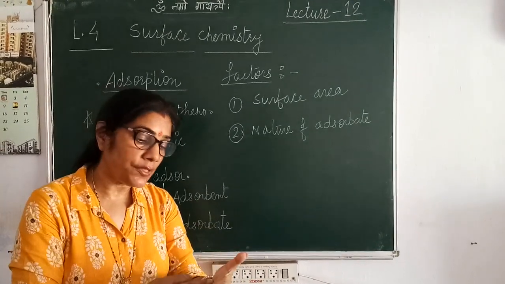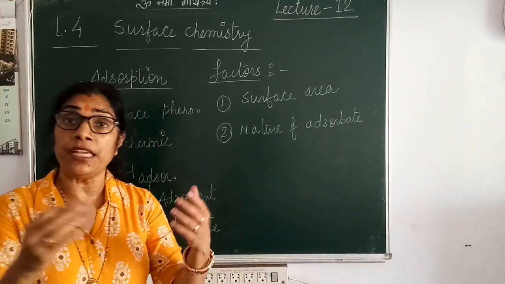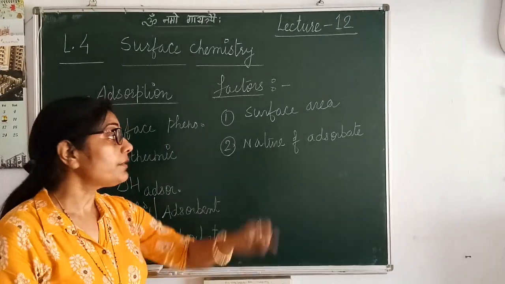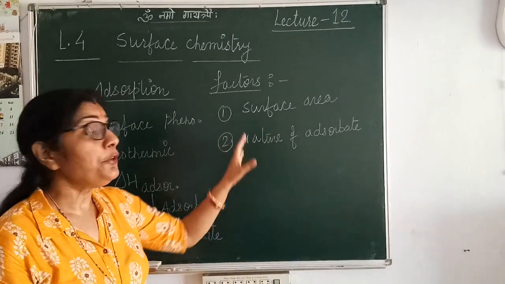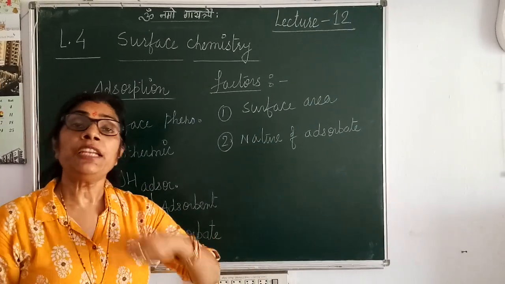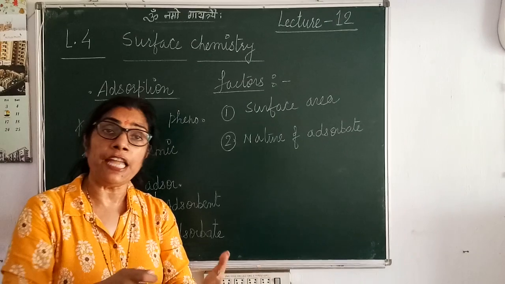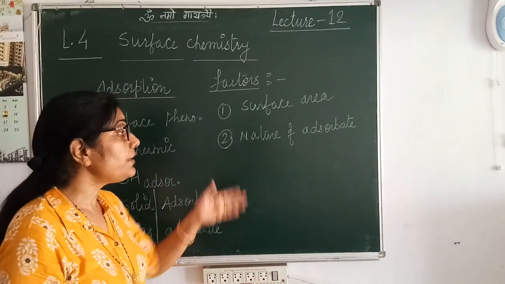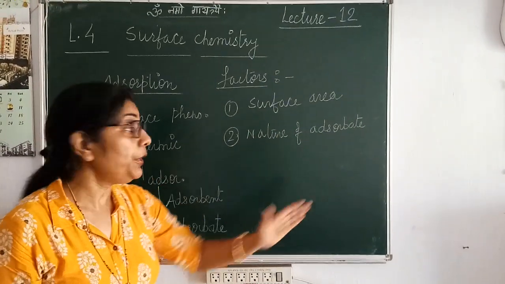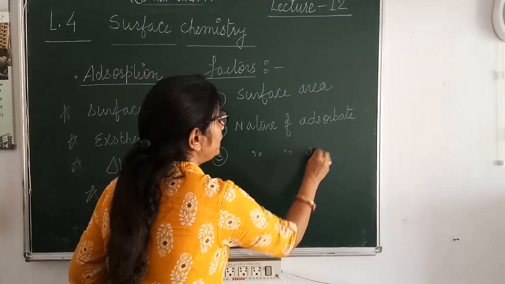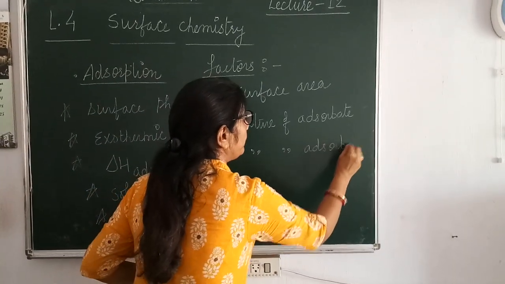Permanent gases like oxygen, nitrogen, hydrogen, etc. Their liquefaction is difficult, and so is adsorption as well. They cannot be adsorbed easily. But temporary gases like carbon dioxide, ammonia, sulfur dioxide, their rate of adsorption would be easier. It also depends upon the nature of adsorbent.